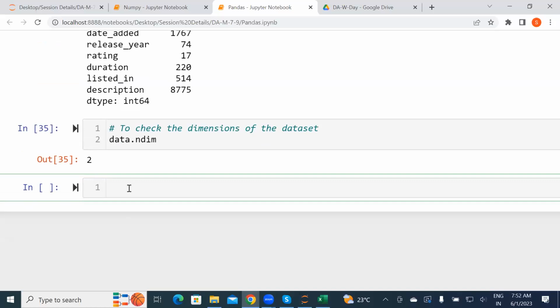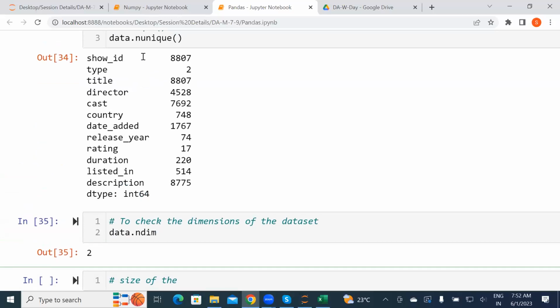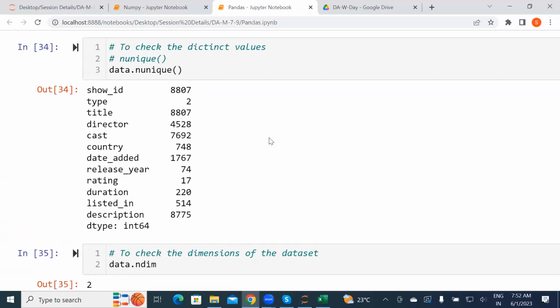Yes, nunique means number of unique. Unique means the values will not be repeated, there are no similar things. That's called unique, and nunique means the number of uniques.